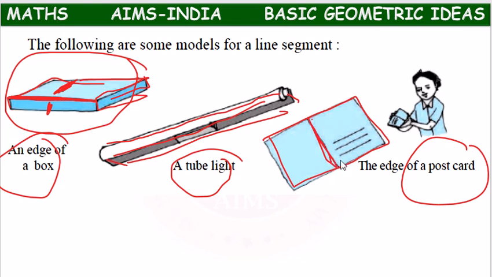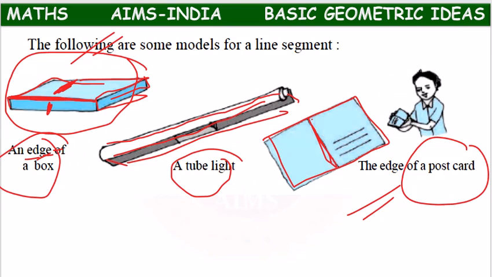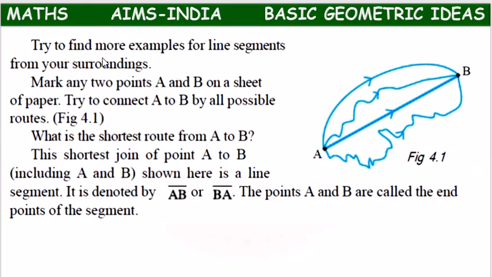All these edges are considered as line segments. Means in our daily life, we come across so many objects which contain edges which act like line segments. So in the same way, try to identify some more examples of line segments from your surroundings, children.